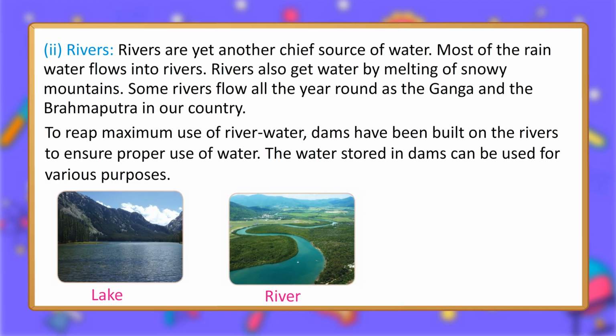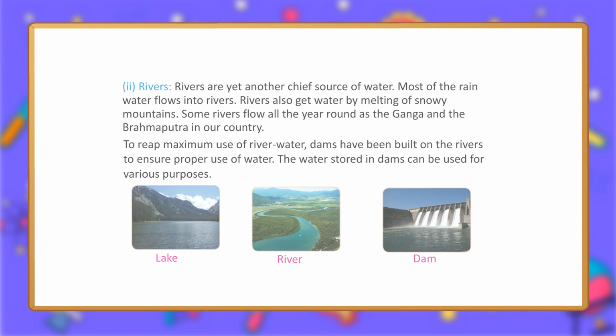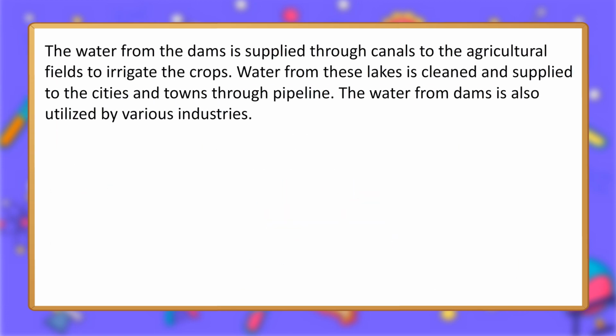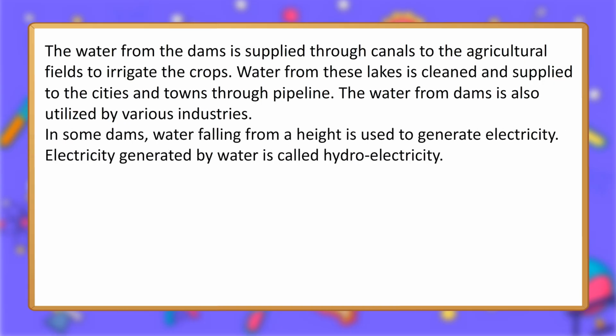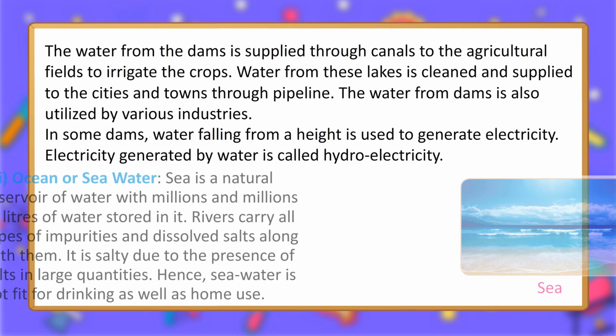Lake. River. Dam. The water from the dams is supplied through canals to the agricultural fields to irrigate the crops. Water from these lakes is cleaned and supplied to the cities and towns through pipelines. The water from dams is also utilized by various industries. In some dams, water falling from a height is used to generate electricity. Electricity generated by water is called hydroelectricity.